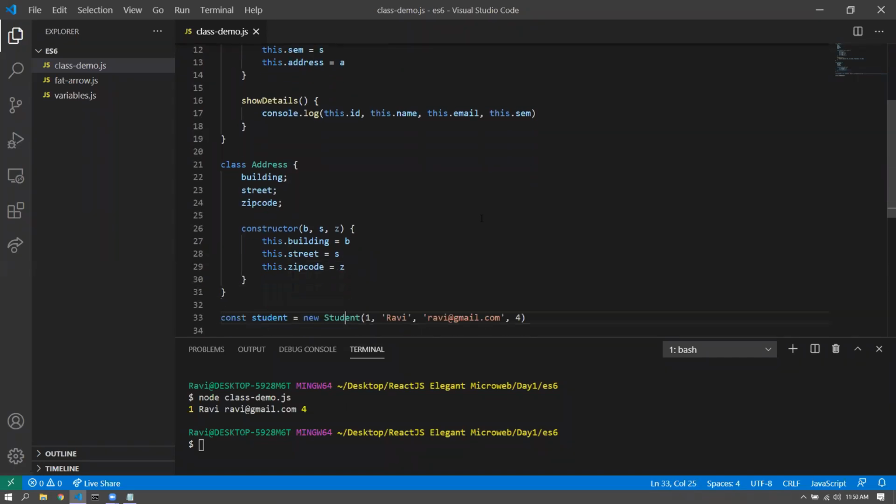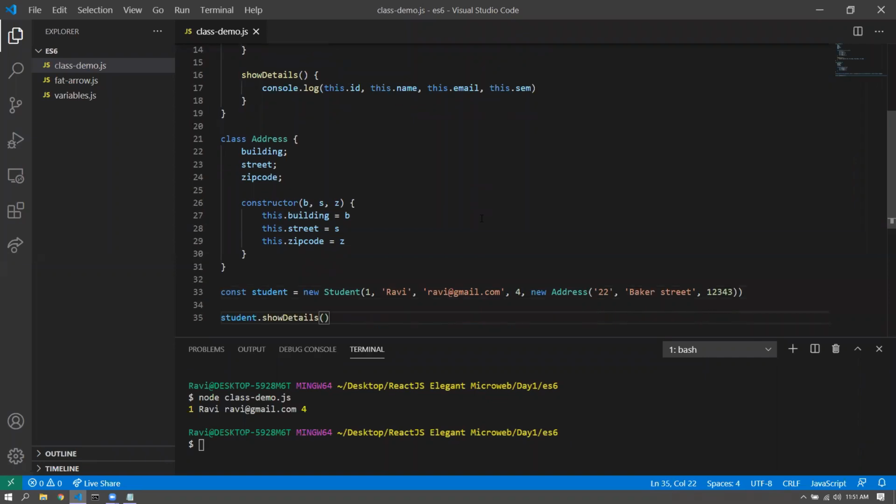All right, and maybe it can also have a show address kind of thing, or we don't need to actually have a show syntax in here. What we can do is the last argument address could be like a new Address, let's say 22 Baker Street, and some zip code. All right, and I think that should be it.